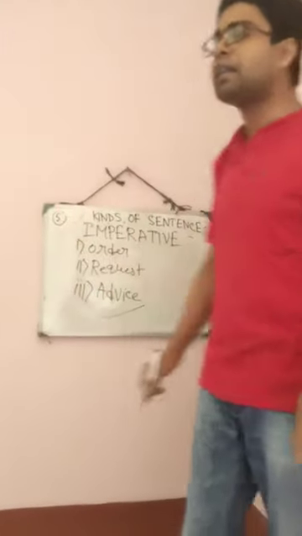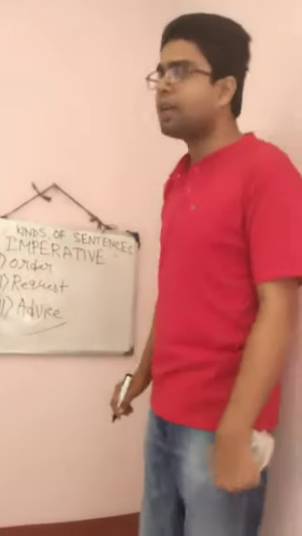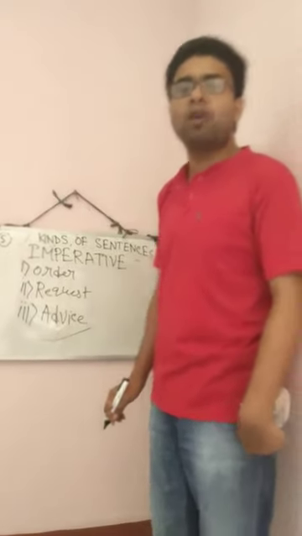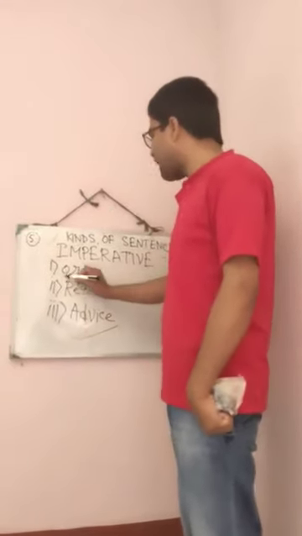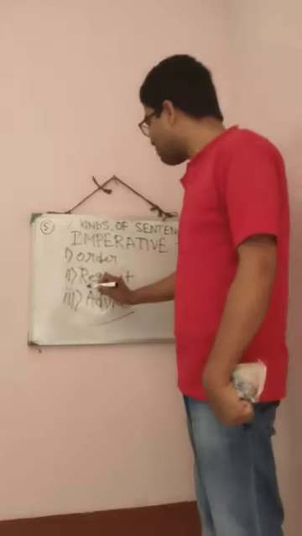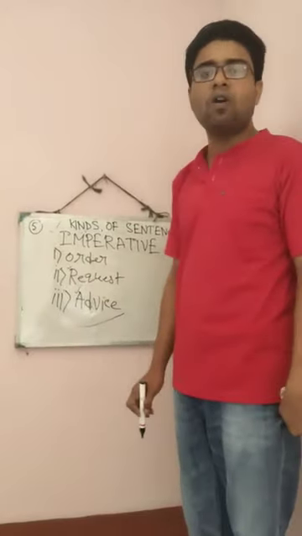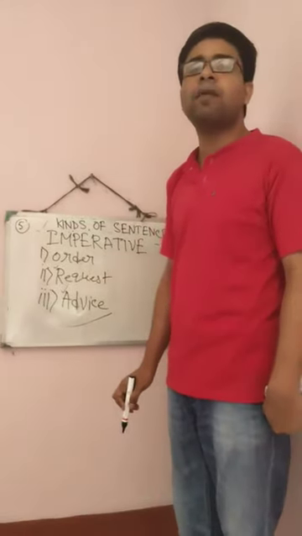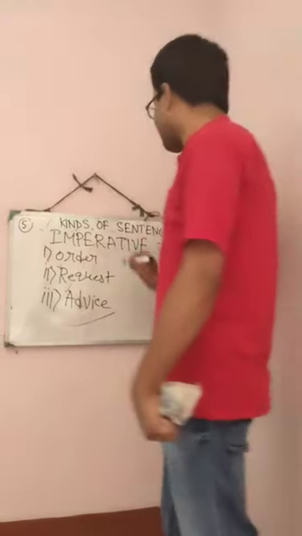They all are known as imperative sentence. The sentence that gives order, the sentence that makes request, and the sentence that gives advice, these all are known as, in English grammar, imperative sentence.